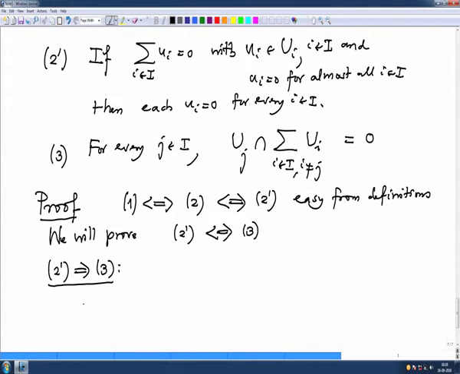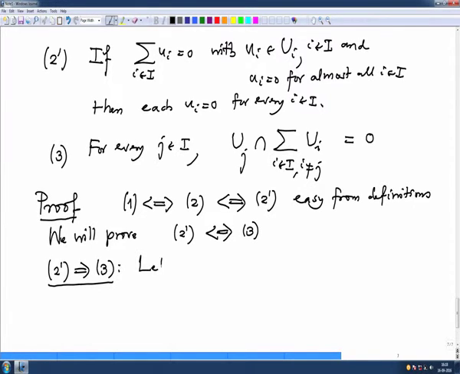That means we are given that if the sum is 0 with each ui in Ui and ui is 0 for almost all i, then each ui is 0. Then I want to prove that this intersection is 0. So, take some common element here.